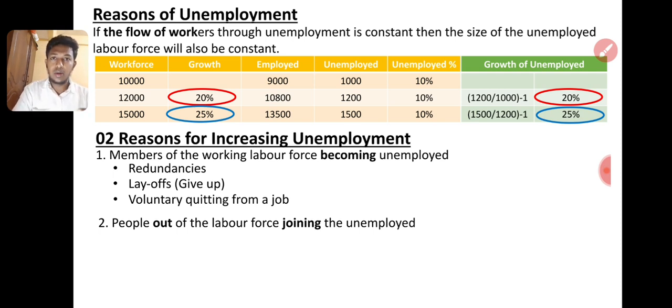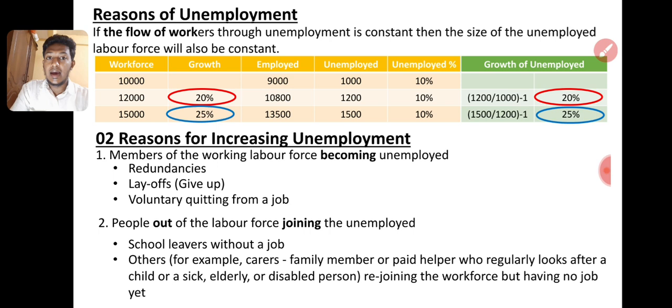Voluntary quitting means I am quitting temporarily. After 1 or 2 months I will find a job again, and then I will go back to the population of the employed, right? Then school leavers without a job, and the others. Others means, for example, carers, family members or paid helpers who regularly look after a child or a sick, elderly or disabled person.